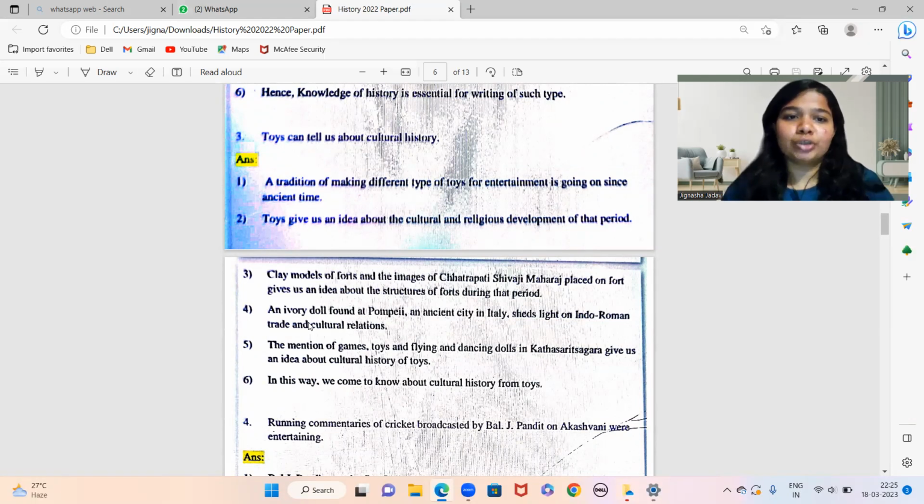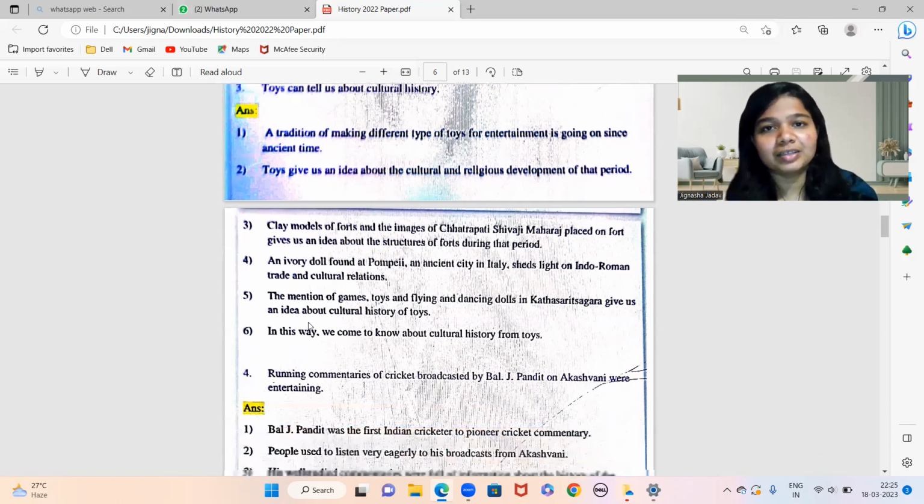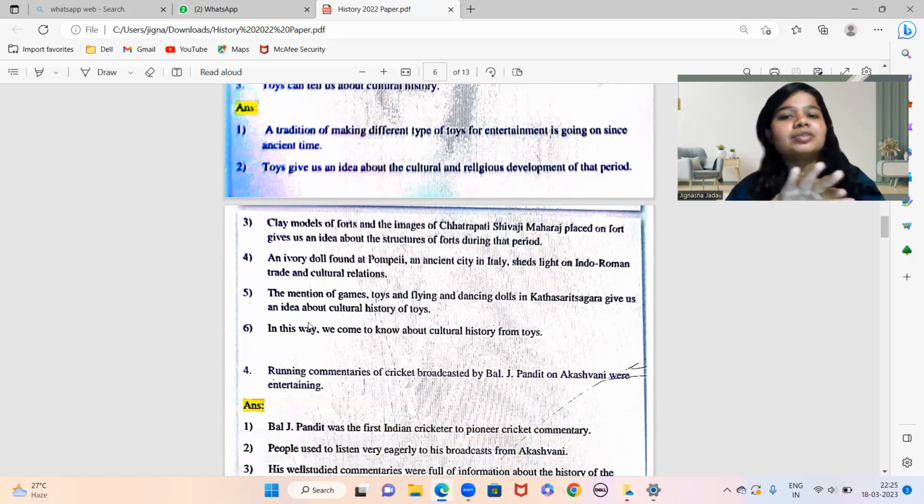Okay, so toys can tell us about our cultural history. This is again from your chapter number 7, sports and history. A tradition of making different types of toys for entertainment has been going on since ancient times. Toys give us an idea about the cultural and religious development of that period. The example I told you was related to religious development. Clay models of forts and images of Chhatrapati Shivaji Maharaj placed on forts give us an idea about the structure of forts during that period, right?